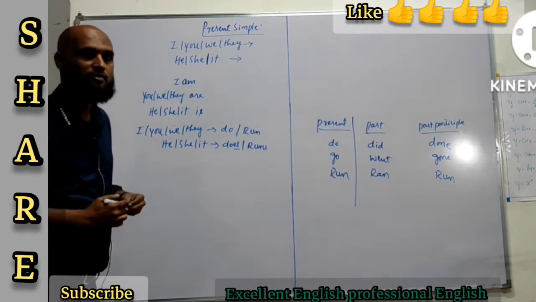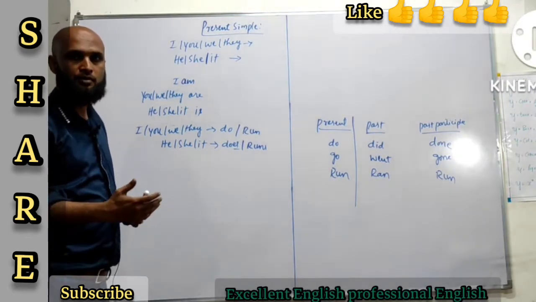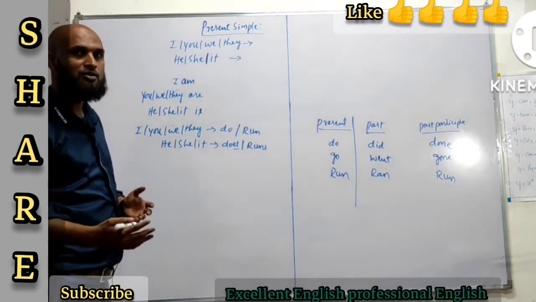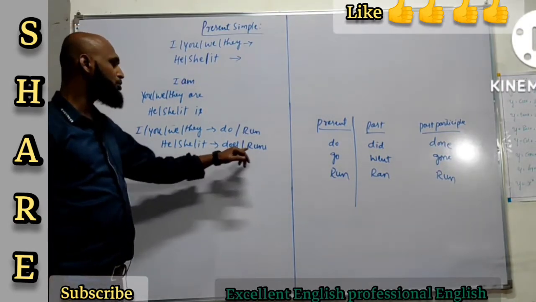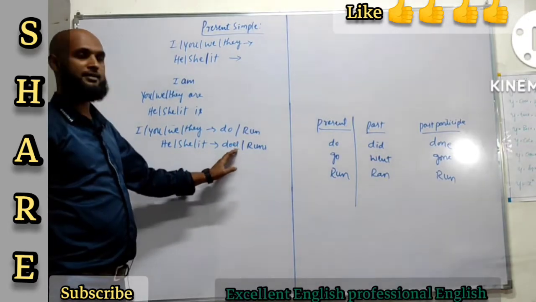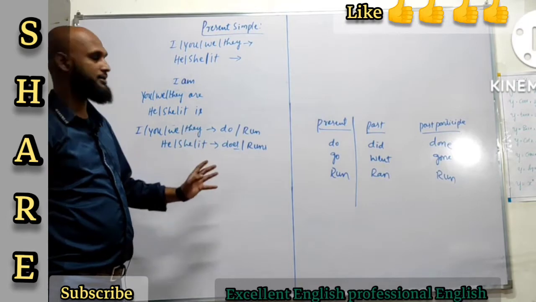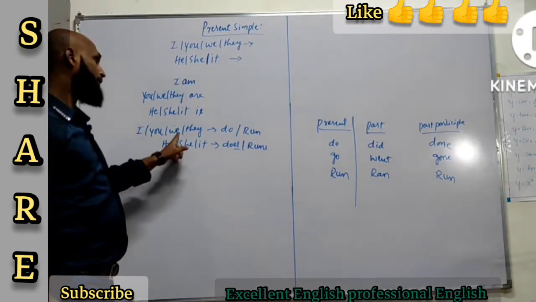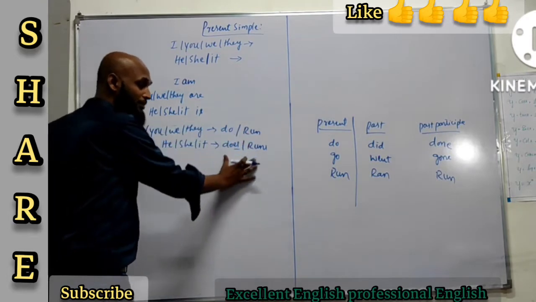It becomes runs, smokes, dances, jumps, okay, speaks, talks. So whenever you use he, she, it, you're going to use s or es, based on the verb that you are using in the sentence. Alright? For I, you, we, they, there will be no change. Alright? So this is about present simple.